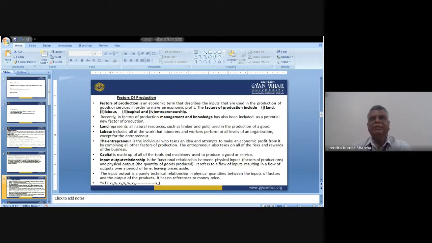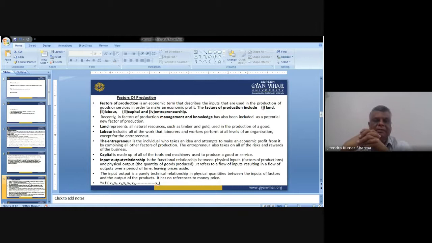So land is a very important factor, responsible for production, for doing the activity, or for developing any product. Then we have labor, the second important factor, which has the ability to influence production. Labor includes all the work. The laborers and workers perform at all levels of an organization except for the entrepreneur. Other than the entrepreneur, all the people engaged in developing or manufacturing the product are treated as laborers.